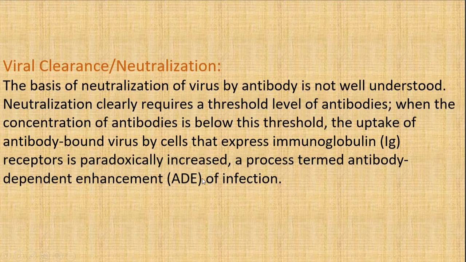Now, this process is termed antibody-dependent enhancement of the infection.